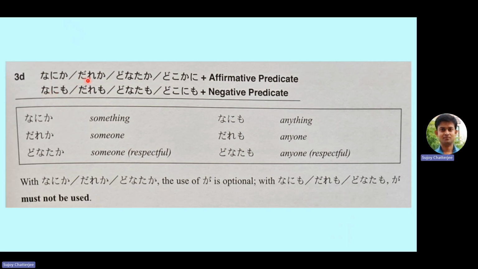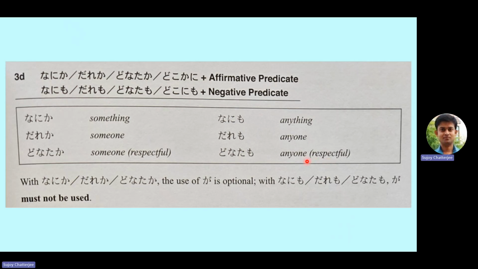Similarly, dare is who, dareka is someone, and daremo is anyone. Donata is also who in a respectful manner. Donataka is someone, respectful manner, and donatamo is anyone, in a respectful manner.